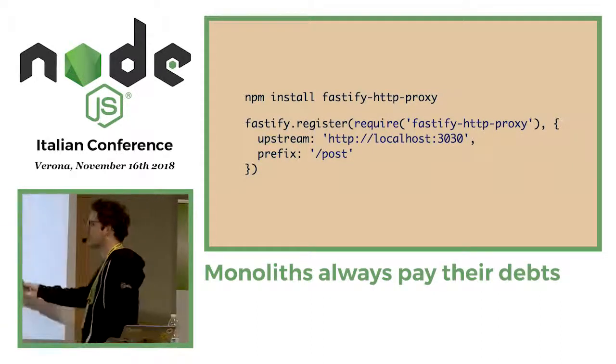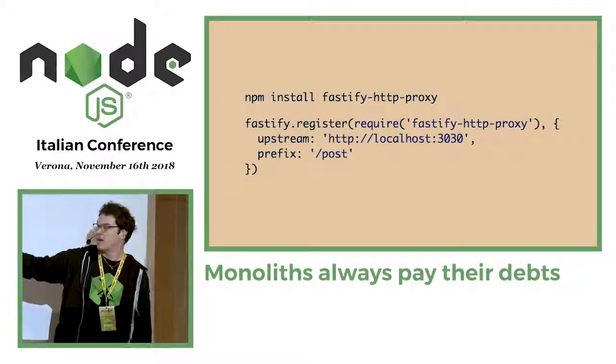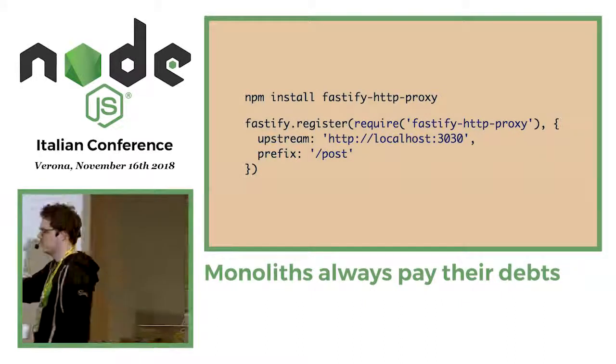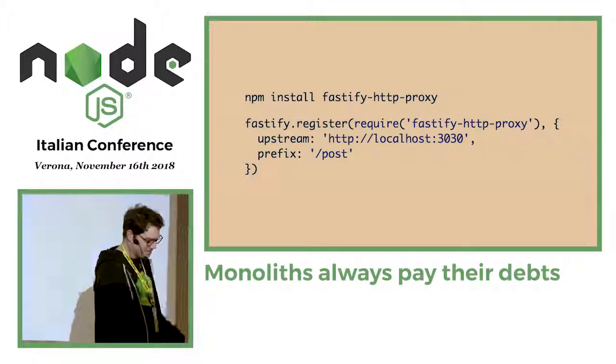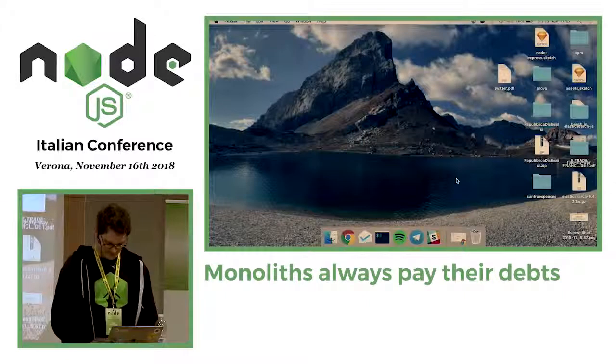How it works is very, very easy. You just register the plugin, you set an upstream URL, and finally a prefix, in a way that every route that matches this prefix will be redirected to the upstream URL, and we are done. So, demo time again.